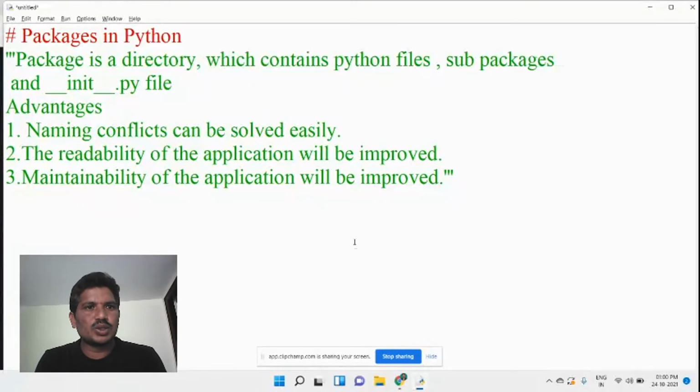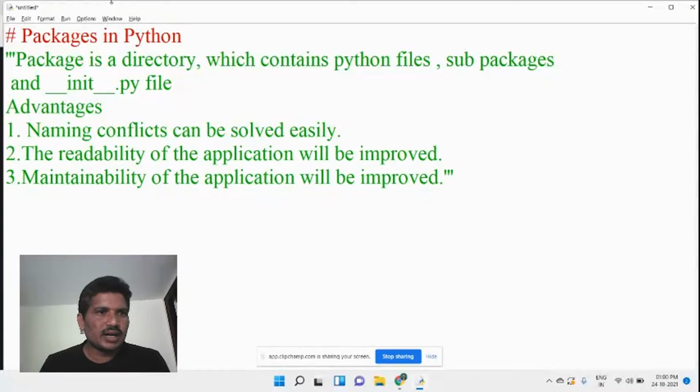In today's class, you will learn the package concept in Python. What is a package? What are the advantages of the package? How do we create a user-defined package? And why can the package be used in Python? This concept I'm going to explain in today's class.